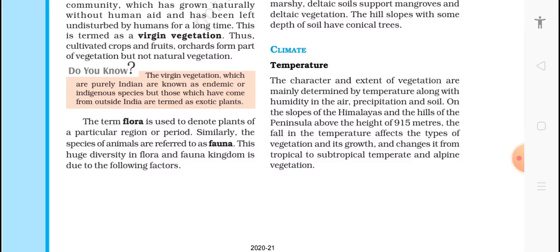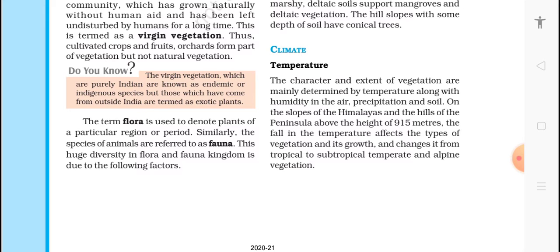Next we have climate, and we will see here temperature. Temperature affects the vegetation of the areas. For example, as we move above from the equator, the temperature gets cooler, and if we move downwards from the equator, it is hot.